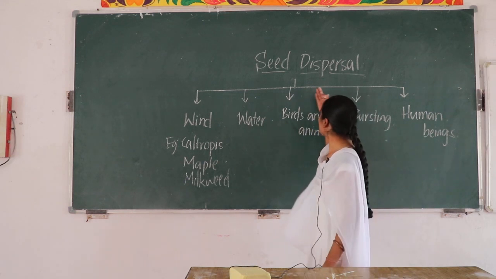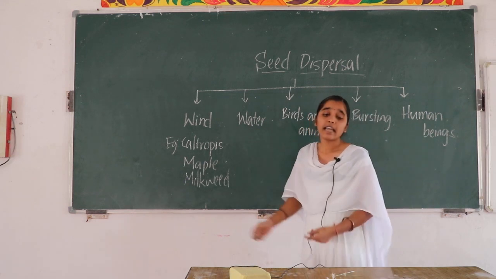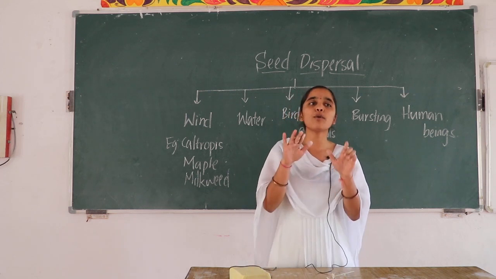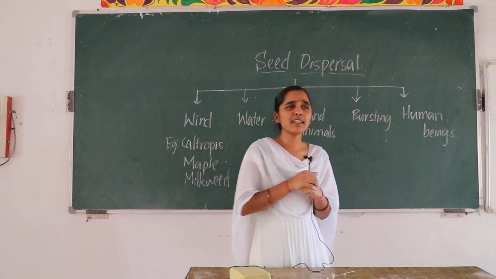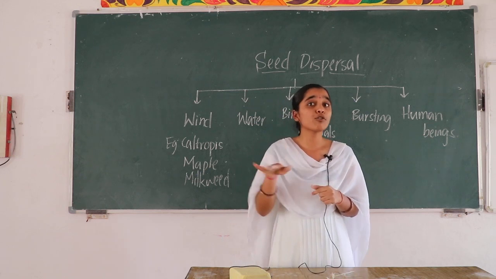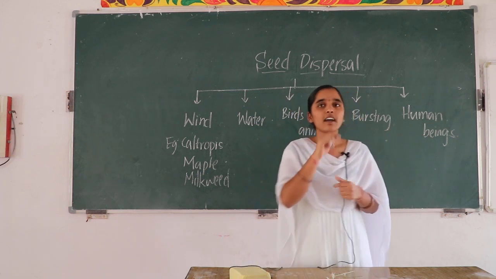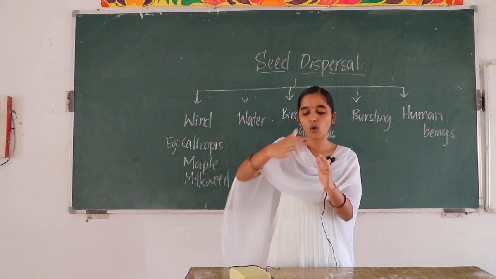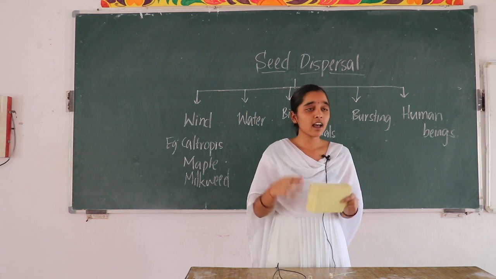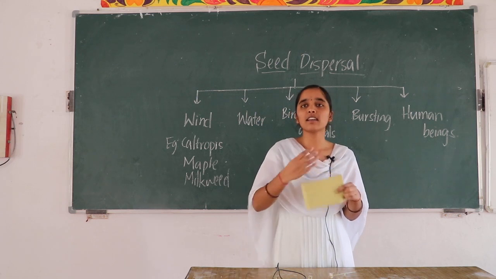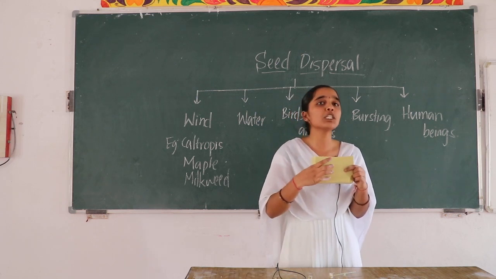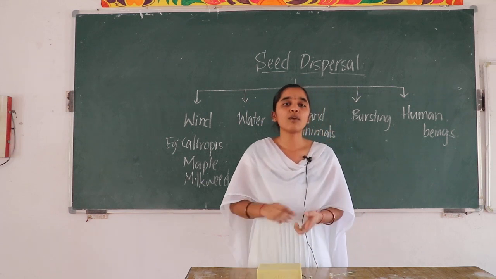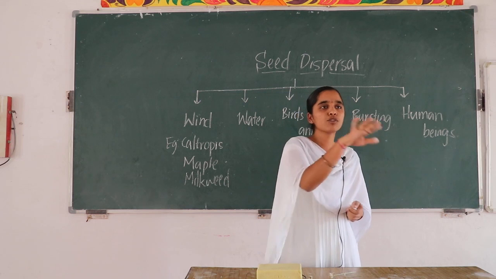Next, the seeds which are dispersed by the water. The seeds which are adapted to be dispersed by water are usually very light. Why are they so light in weight? Because they have to float on the water. And some are fibrous. Why? The fibrous layer covers the overall seed, and that fibrous layer has some empty spaces. Those are filled with air, and that air will carry the seed up to some distances.